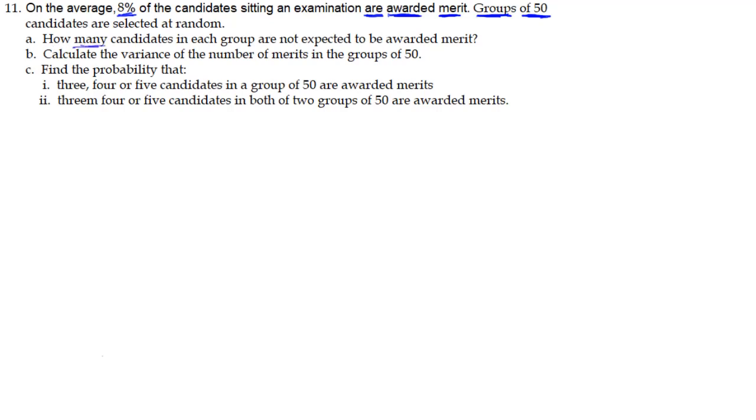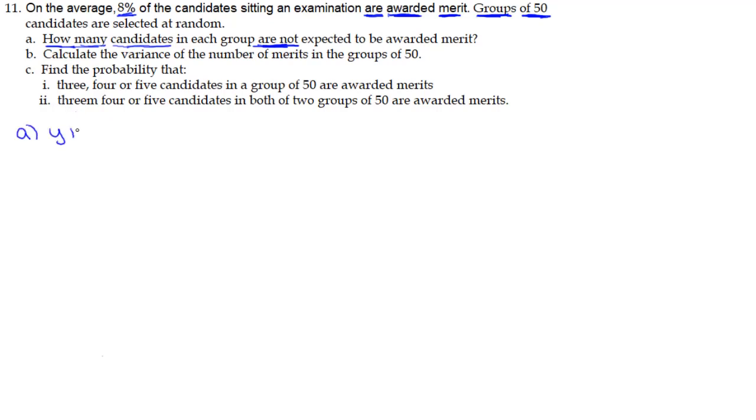All right, so first question is, how many candidates in each group are not expected to be awarded merit? You've got to be really careful in these questions because the wording is critical. You'll notice here that this shifts gears now to saying they are not expected to be awarded merit, when the original question gave us the probability of them being awarded merit. Since there's only the two possibilities, it's easy to find the other one. So let's go ahead and do that.